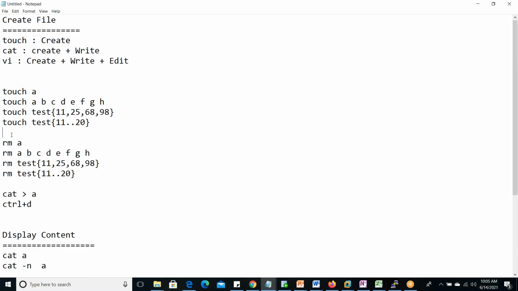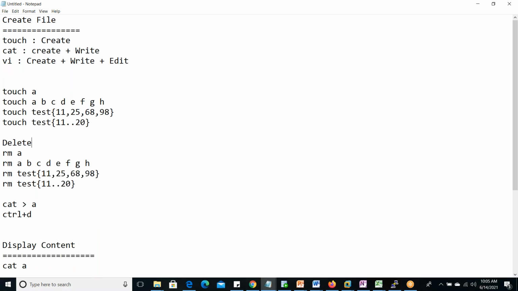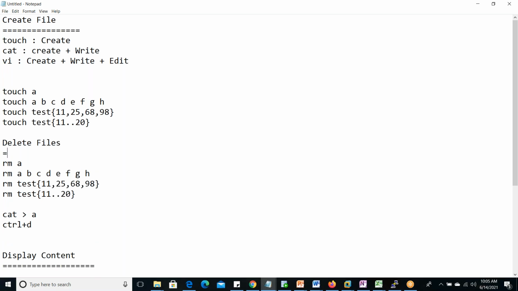Now to delete the files, rm is the command. If it is a simple file, then we can give rm only. Then rm -i is also there. Suppose we are giving rm -i star, so interactively it will ask. Suppose here 20 files are there. Without giving -i, it deletes all 20 files.